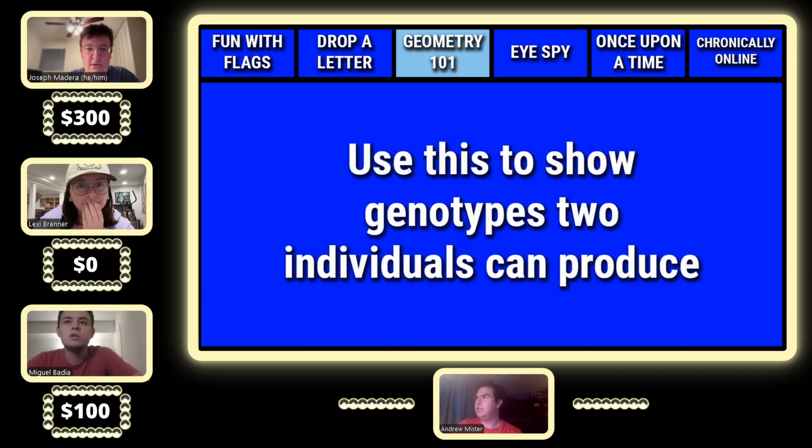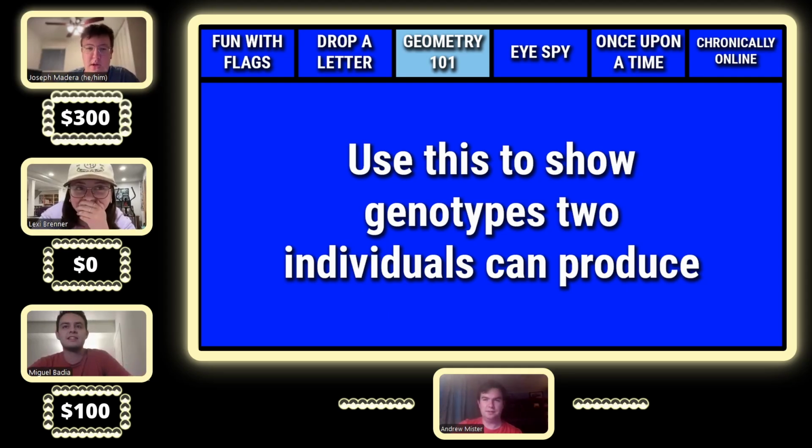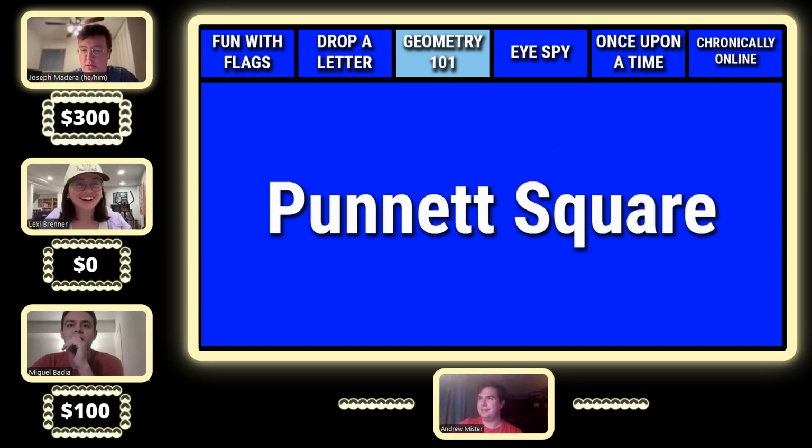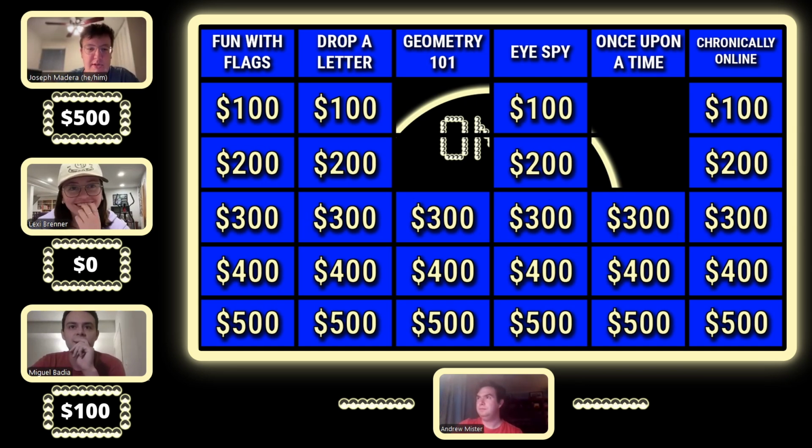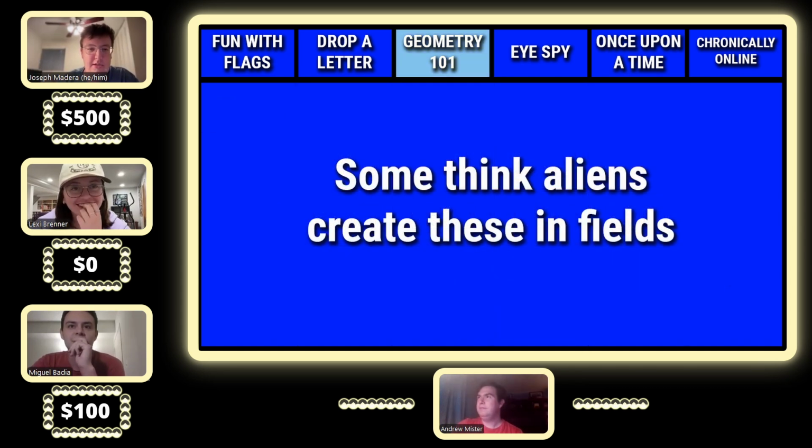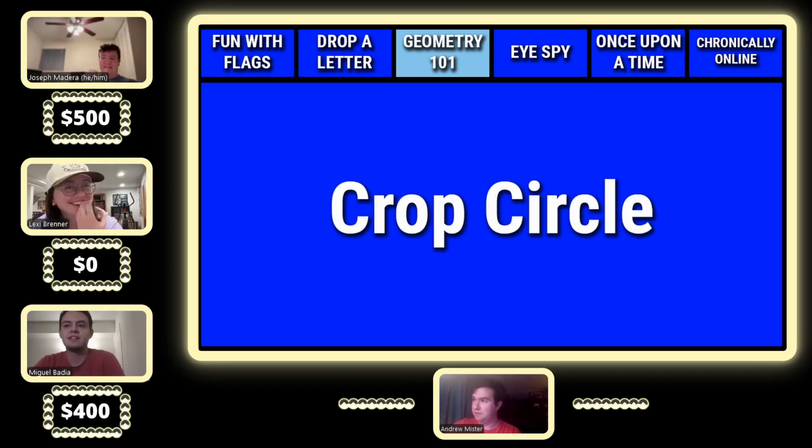Use this to show genotypes 2 individuals can produce. Joe. What is a Punnett Square? That is correct. Geometry 3. Some think aliens create these in fields. Miguel. What are crop circles? That is correct.